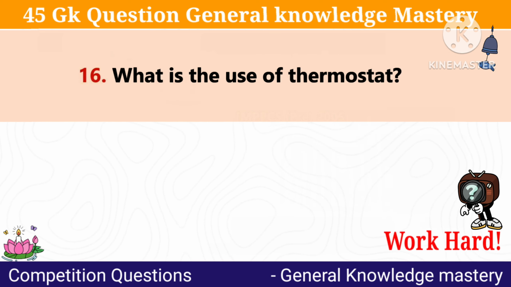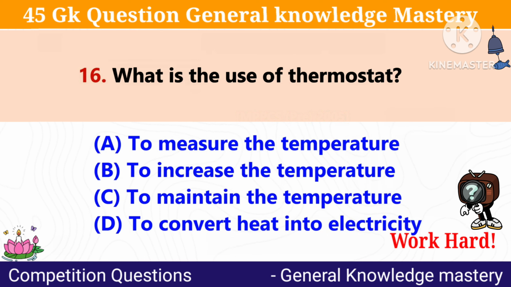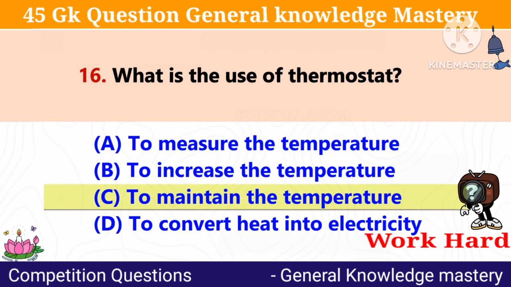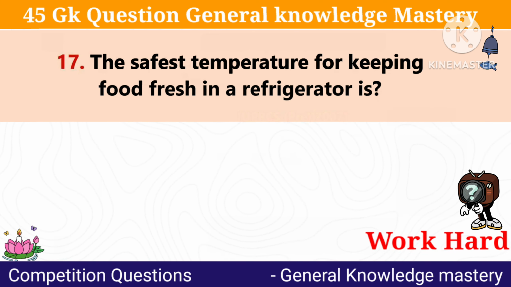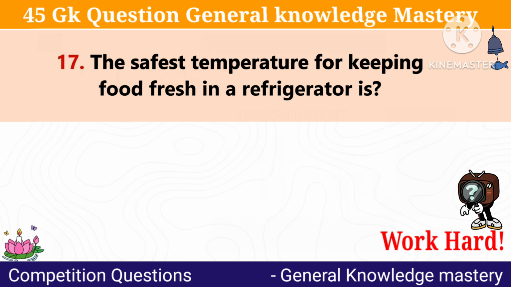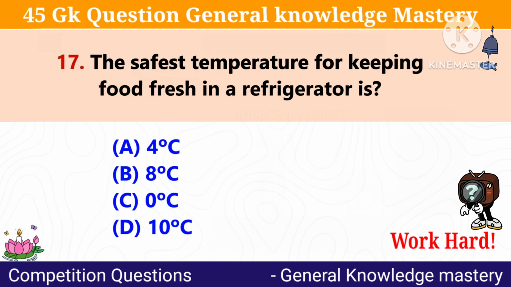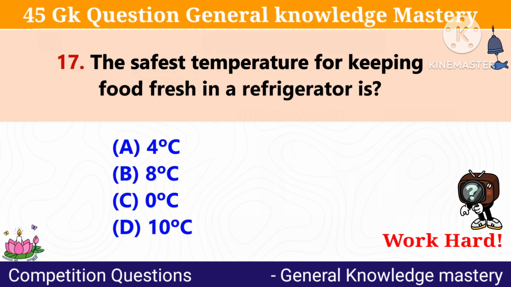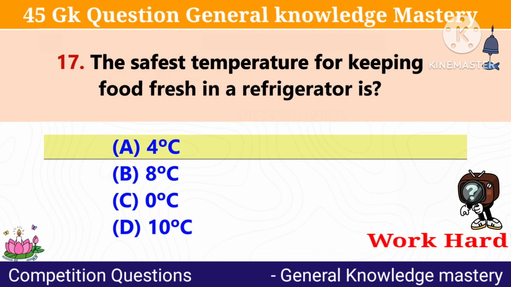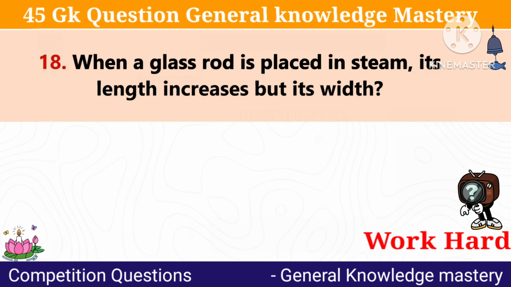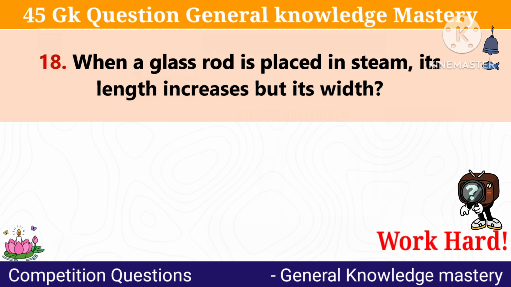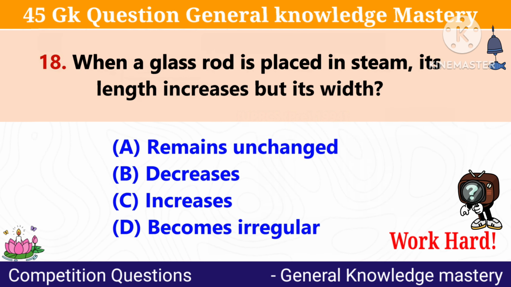Answer: 310 Kelvin. Question 16: What is the use of a thermostat? Answer: To maintain the temperature. Question 17: The safest temperature for keeping food fresh in a refrigerator is? Answer: 4 degrees Celsius. When a glass rod is placed in steam, its length increases but the width?